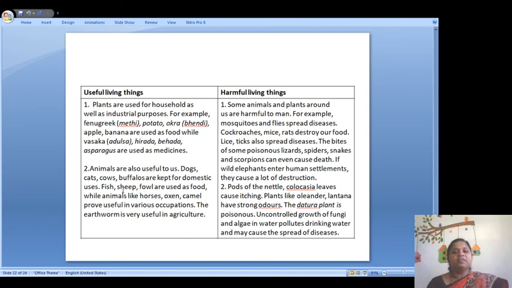So here I have given the definition for you. The plants are used for household purposes, industrial purposes. They are useful for us. They are useful living things. And the living things which are poisonous, which are not used by man, which can destroy human settlements, are called harmful living things.